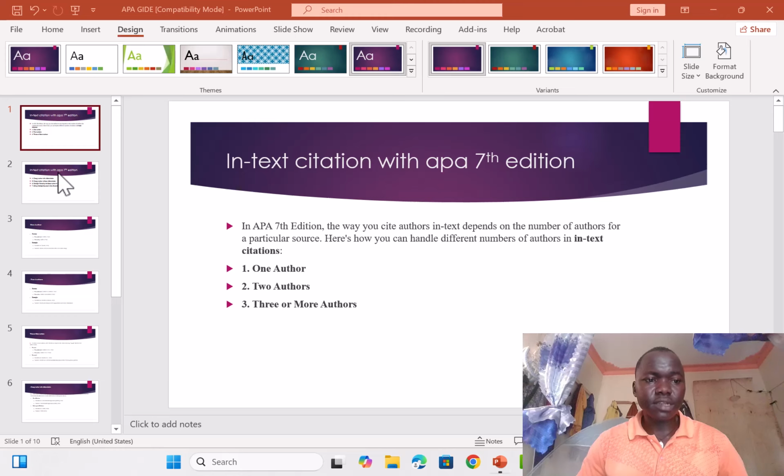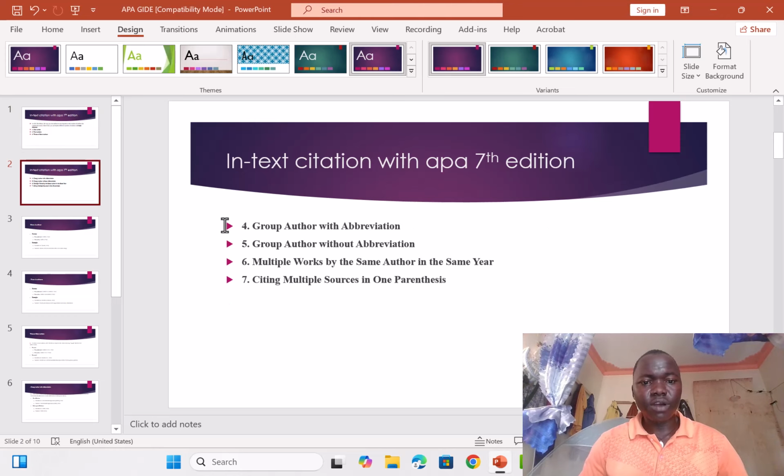And then in the next slides, when you're having group authors with abbreviation, how are you going to cite them in the in-text citation? When you're having group authors without abbreviation, also how are you going to cite those authors? And when you're having multiple works by the same authors in the same year, you also know. And then when you're citing multiple sources in one parenthesis, how are you going to cite in in-text citation with APA 7th edition? So you're going to know. Let me go to the next slide.